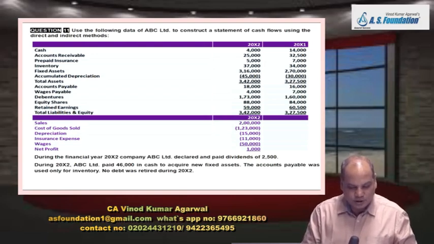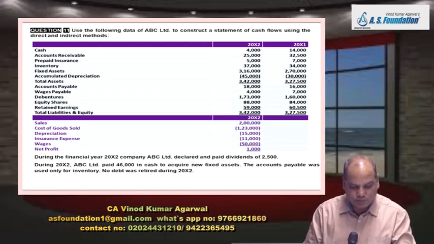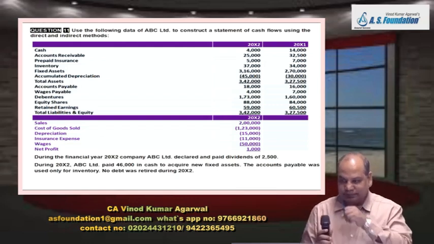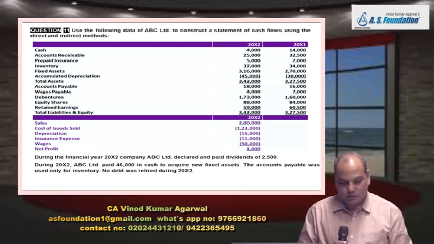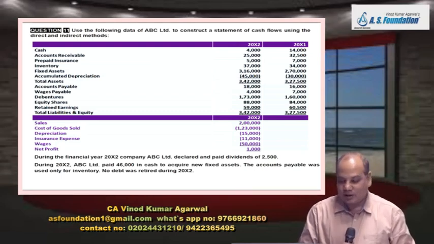Now closing ceremony under direct method. First you tell me the total of cash flow from operating activity. Is it 21,500? Is it right? Tick mark. Fixed asset purchase 46,000, tick mark, outer column. Financing activity total in the outer column, check. Is it 14,500? Take total of all three activities. Is it tallying? This was the direct method. Now the same problem we will solve under the indirect method.